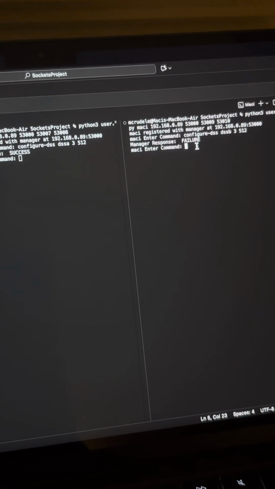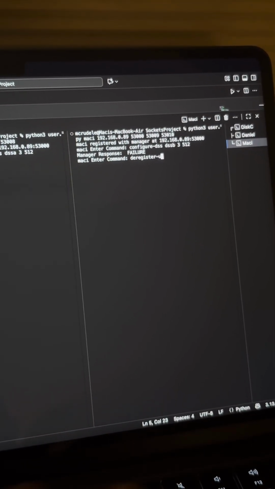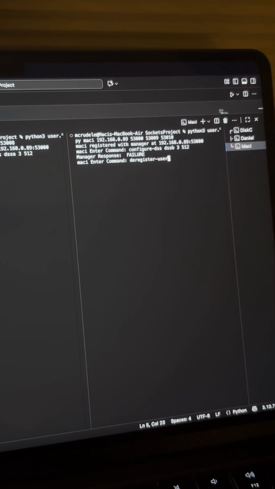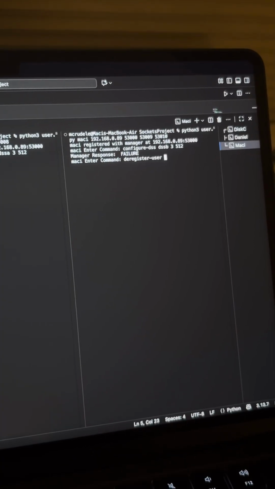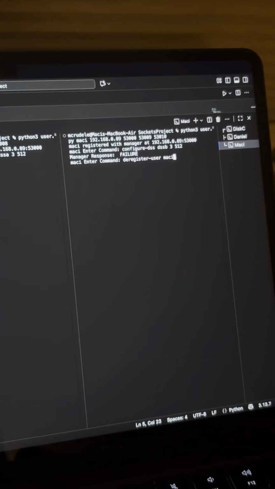And now I'm going to actually deregister the users. And so deregister user, and the user's name is Macy.